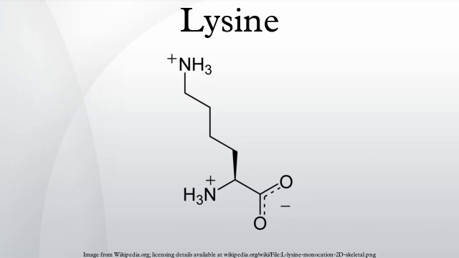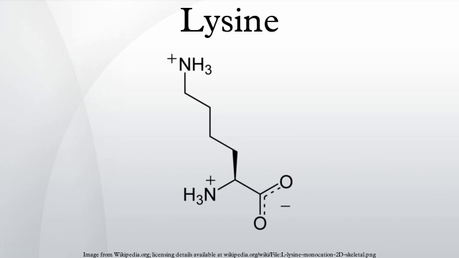Lysine is an α amino acid with the chemical formula HO2CCH(NH2)(CH2)4NH2. It is an essential amino acid for humans. Lysine's codons are AAA and AAG. Lysine is a base, as are arginine and histidine.